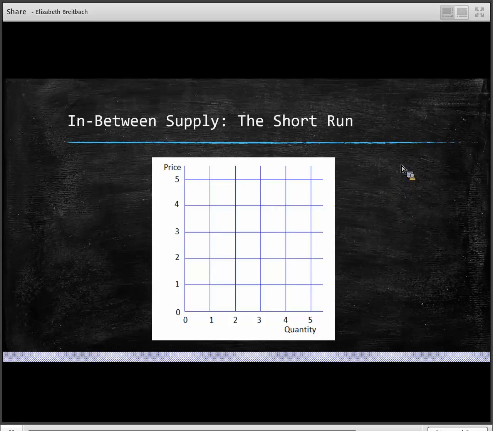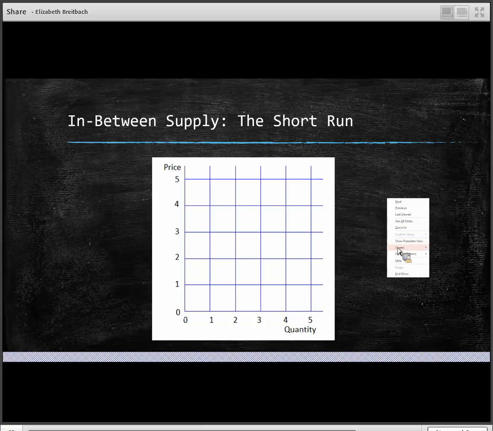All right, so now let's move into the short run, so the in-between elasticity of supply. What we're going to see in the short run is that we start to gain a little bit of a slope, because producers have some ability to change the quantity that they're producing or selling. So let's stick with our car dealership example, and let's say the price of cars doubles in this market.